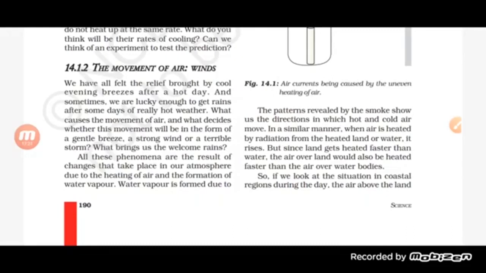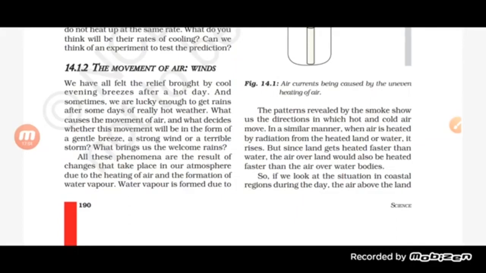The land also receives the sunlight during the day, and the water also receives the sunlight. But what happened? The land heated faster than the water, and due to which the air present near the land gets heated up, expands and rises up. And the air over the water body starts moving to the land.